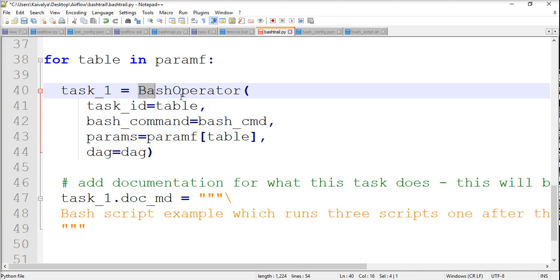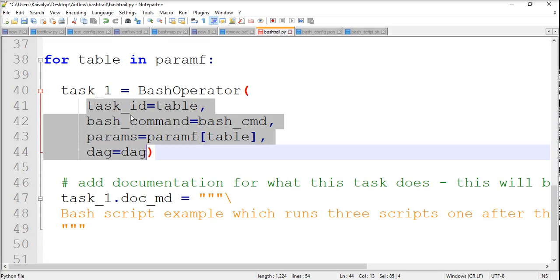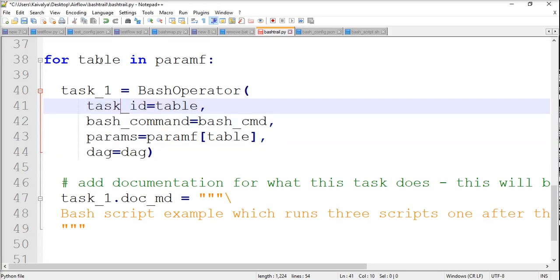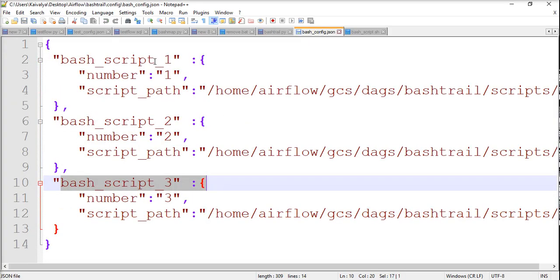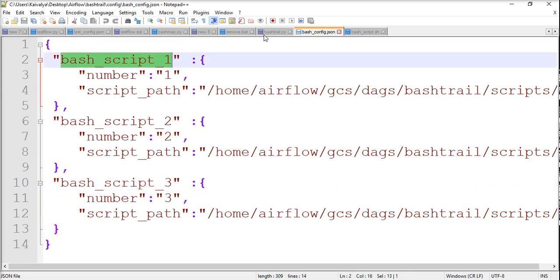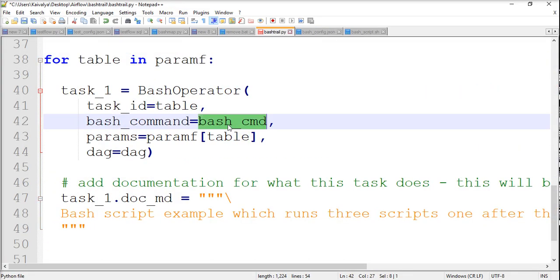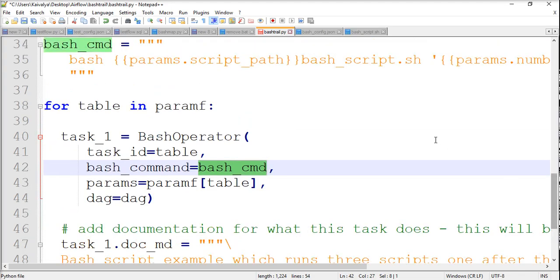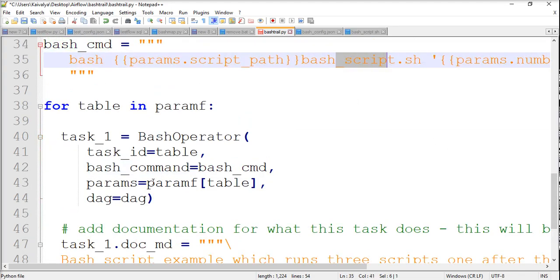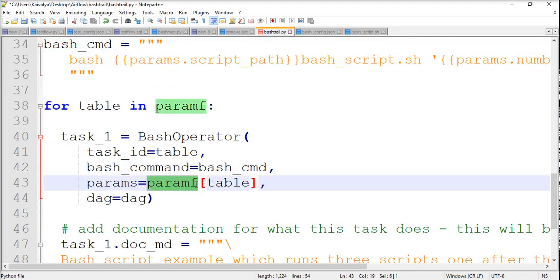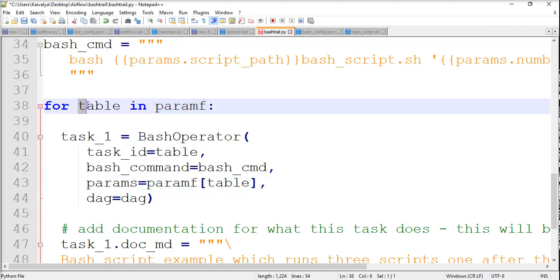It will call a BashOperator by giving it parameters. The task_id will be the same name that we have configured here. Then the bash command is what we just wrote in the file that I showed you. Then params will be the particular parameters for this iteration.